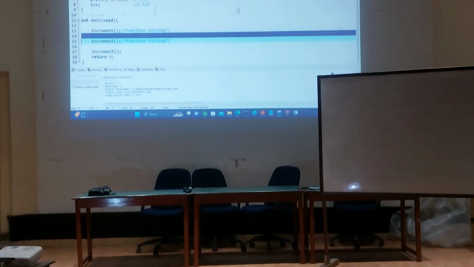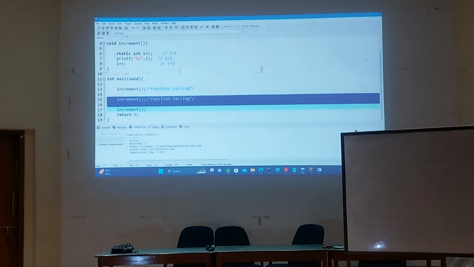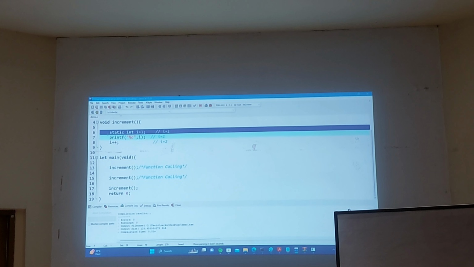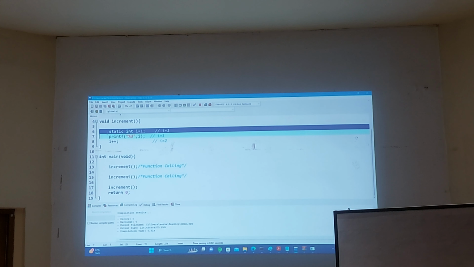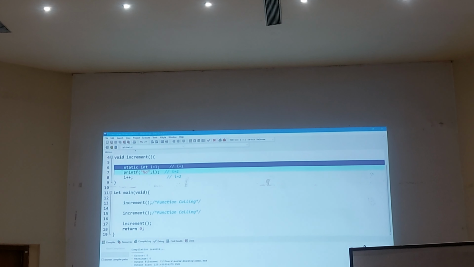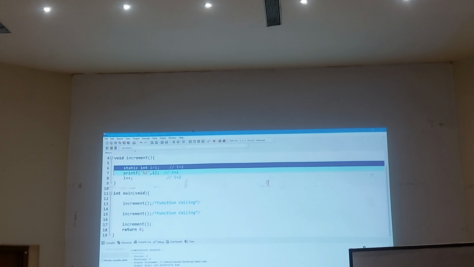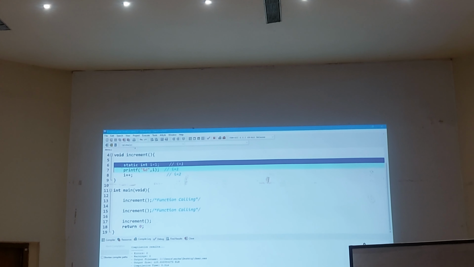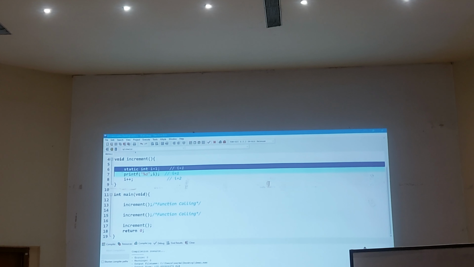Persist. Previously? Now persist. Second time you call the function, control again comes here. Static int I is equal to 1. This time reinitialization will not happen. We concentrate here. This time reinitialization will not happen. Moral of the story is what? For a static variable, it does not matter how many times the function call takes place, reinitialization does not happen. That means initialization takes place only once.